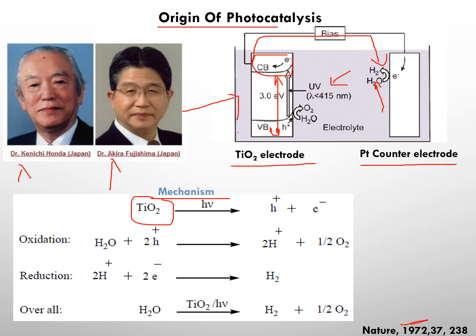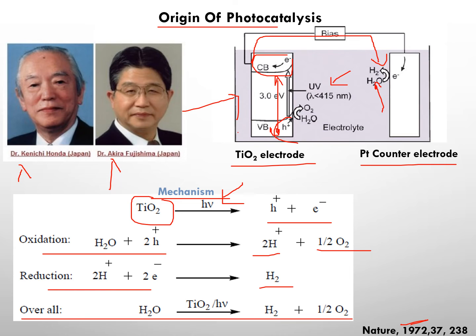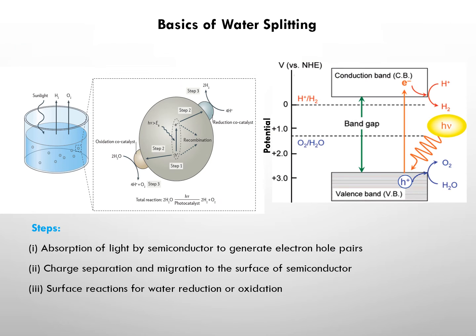If we consider this TiO2, in the presence of light, holes and electrons are created. Half oxidation is happening, and due to this we get 2H+ and half of O2, and reduction of 2H+ by using electrons gives us hydrogen. The overall reaction is from water molecule, in presence of light and this semiconductor material, we get hydrogen and half of O2. Okay, so after this we should know the basics of water splitting.